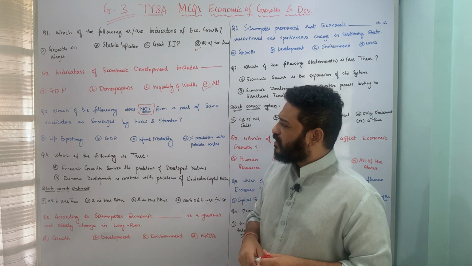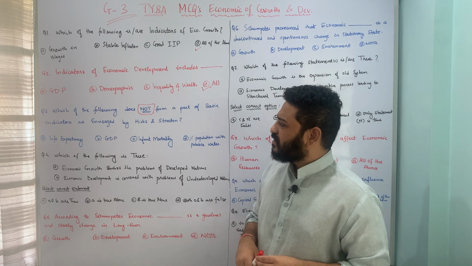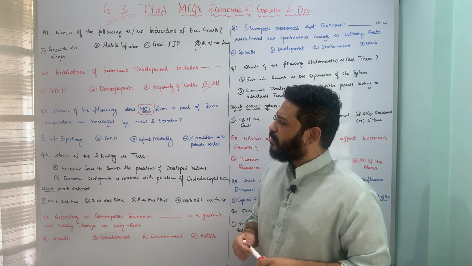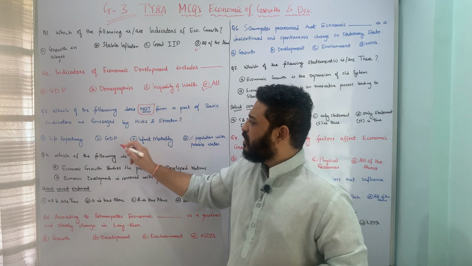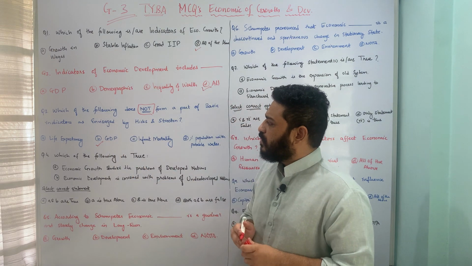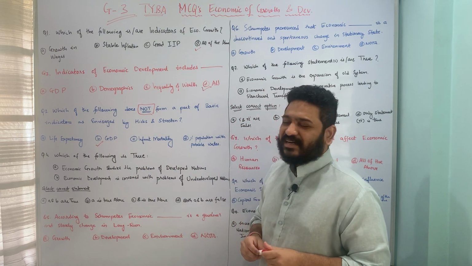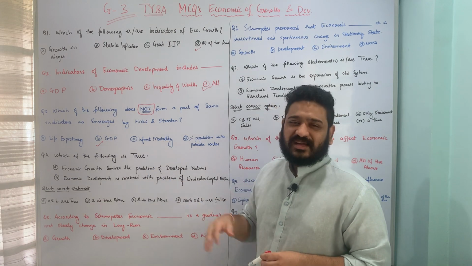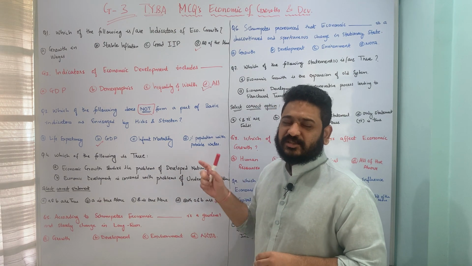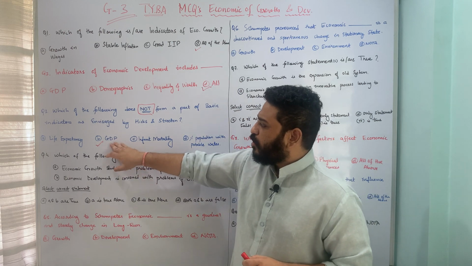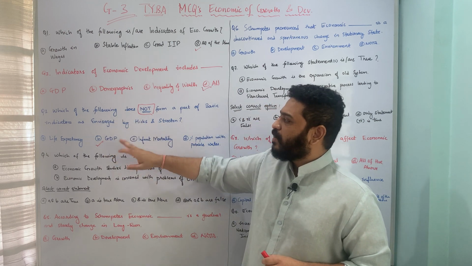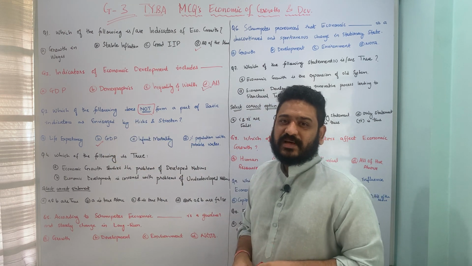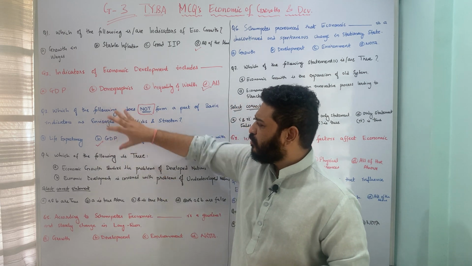If you look at the 6 indicators given by Hicks and Streeten, GDP does not form a part of the same, and therefore here it is a not sort of a question. The rest are included in the basic indicators envisaged by Hicks and Streeten. So GDP does not form a part of the basic indicators. I hope this is clear.